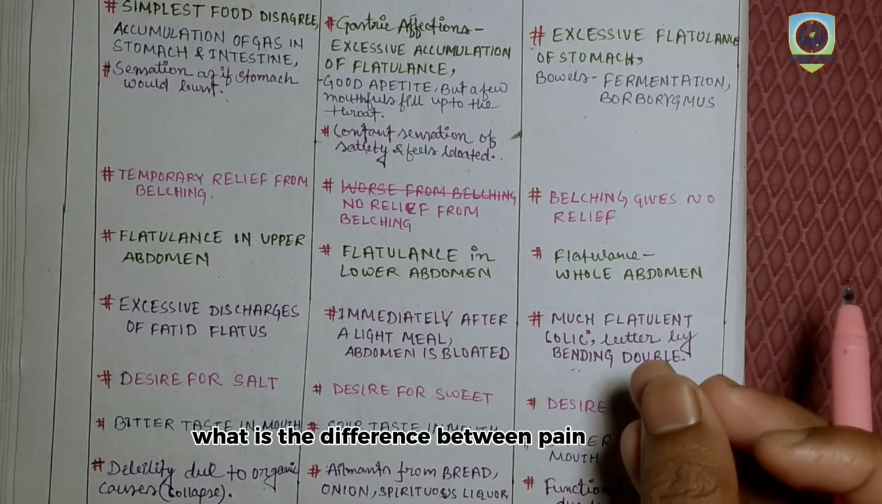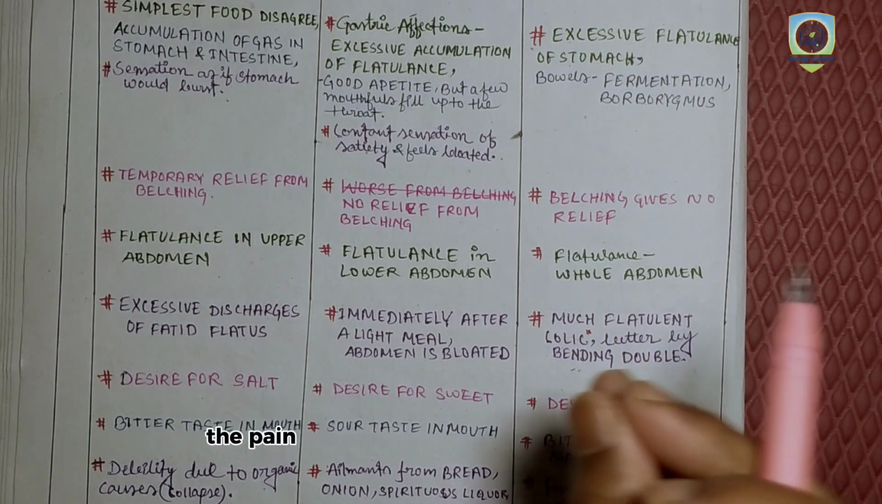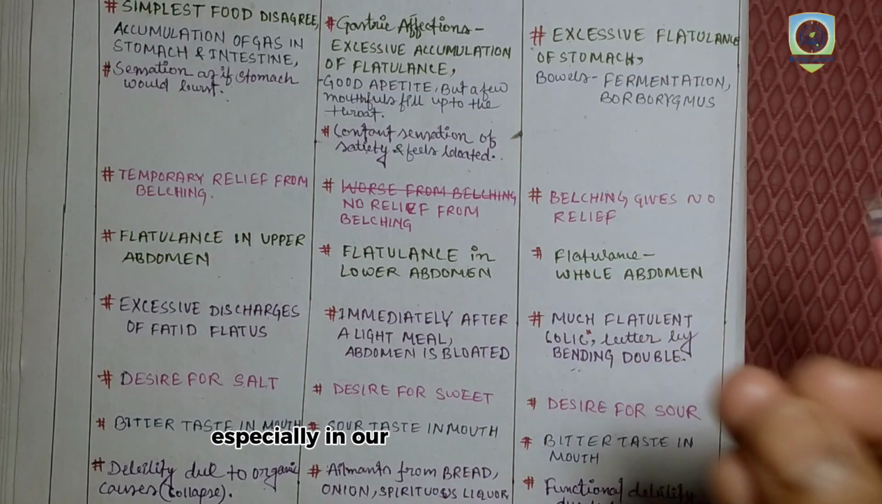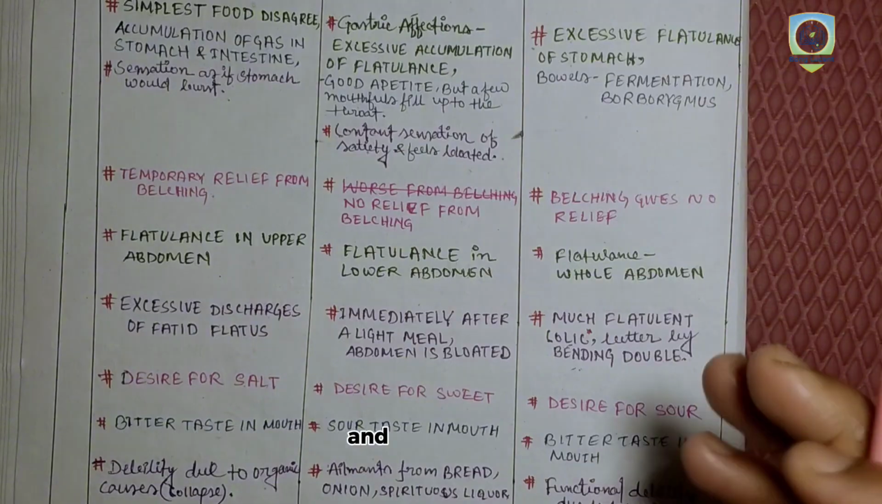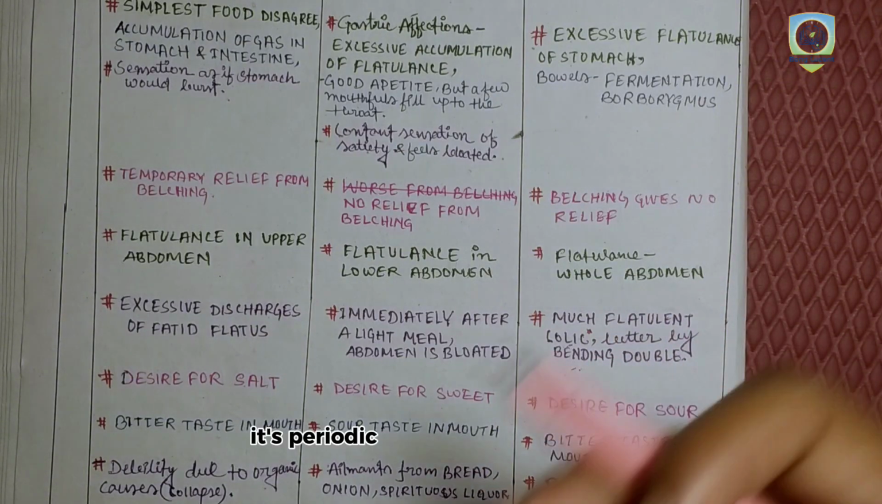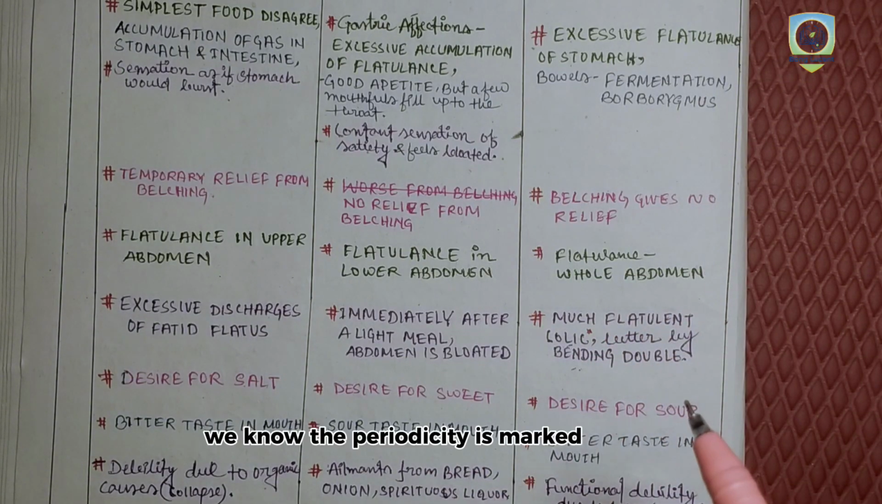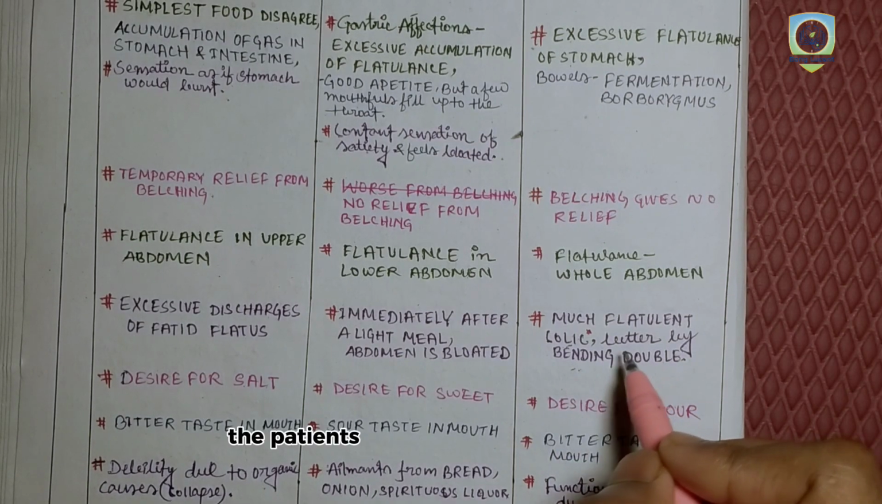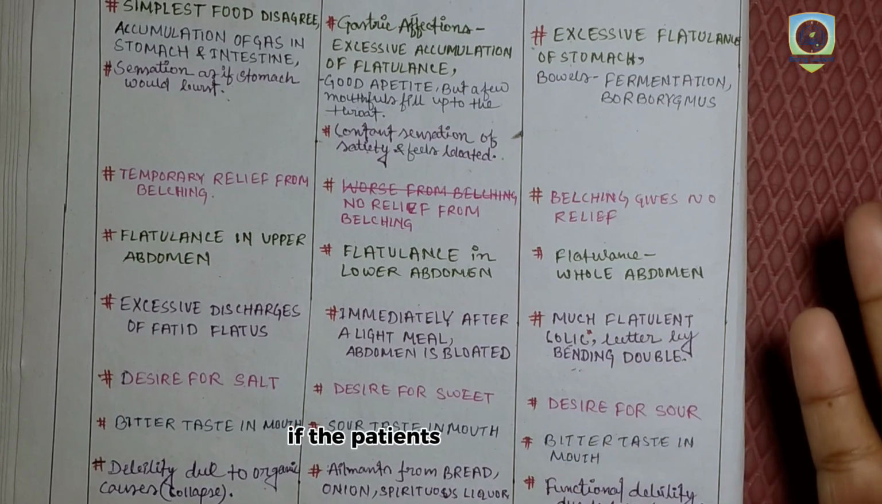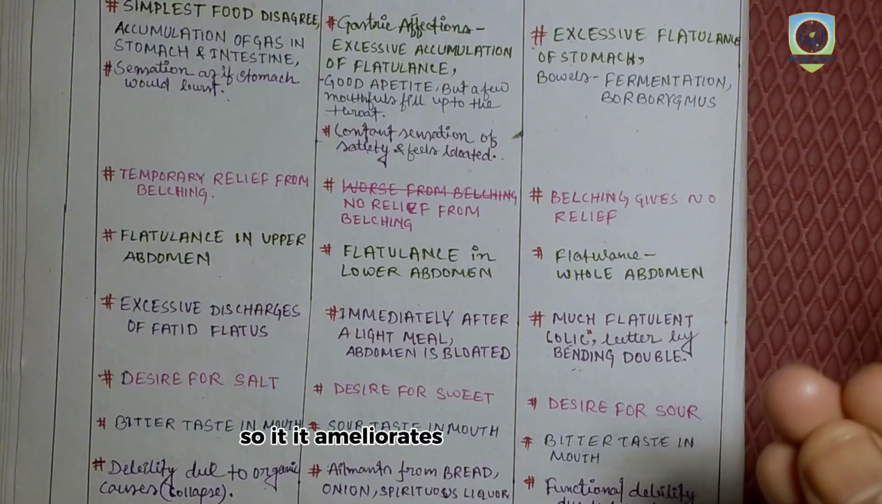What is the difference between pain and colic? Actually, colic is nothing but the pain coming from the tubular structures, especially the abdominal organs, and it's recurrent, it's periodic. In Cinchona, we know periodicity is a marked feature, and it is better by bending double. The patient is better by bending double; if the patient bends double, it ameliorates the complaints.